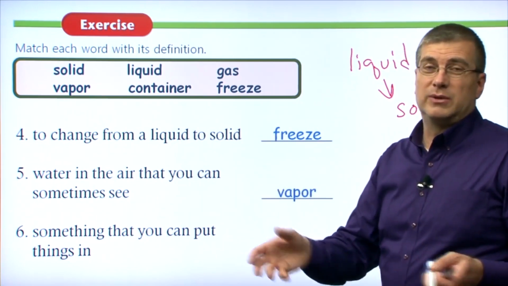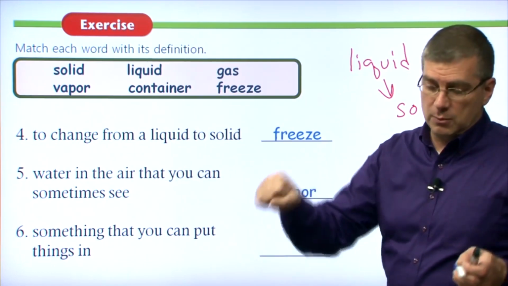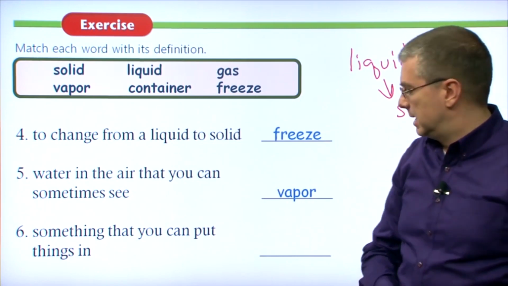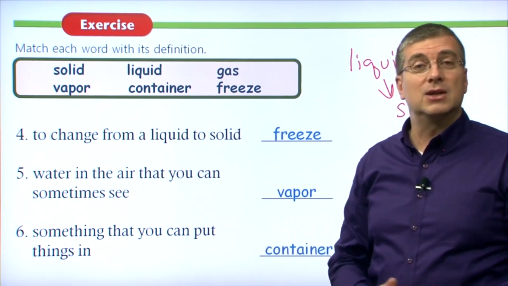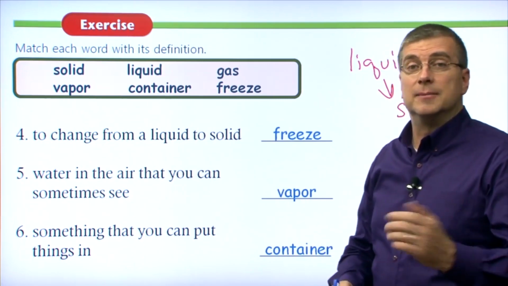Okay, number 6. Something that you can put things in. We talked about this, right? We talked about taking the shape. Liquid will take the shape of this. If you put liquid into this thing, it will take the shape of its what? Container. That is correct. It will take the shape of its container. A container is something that you can put things in.